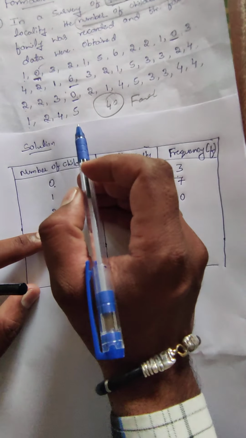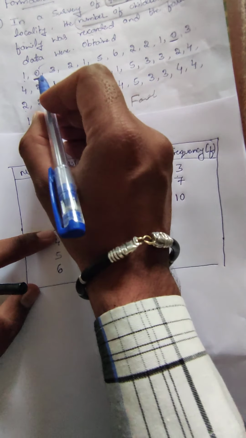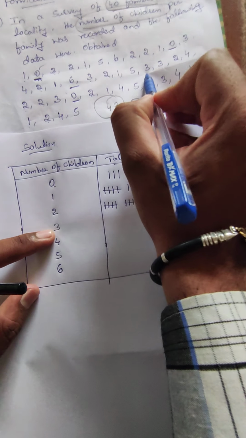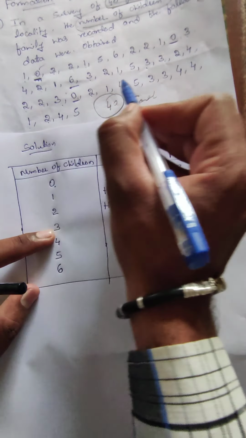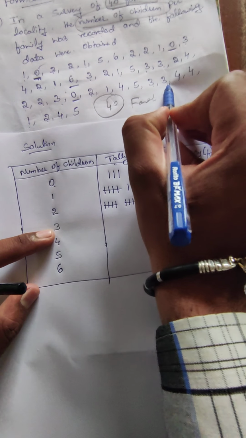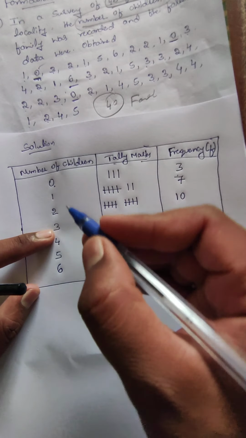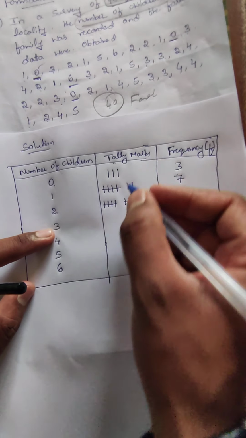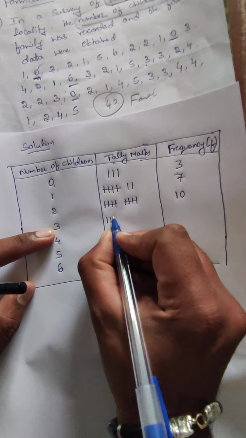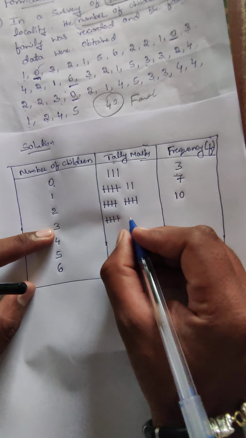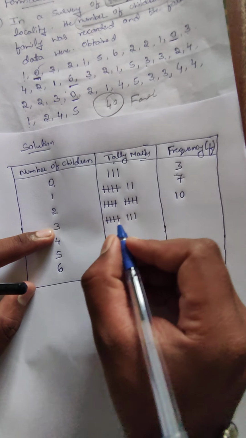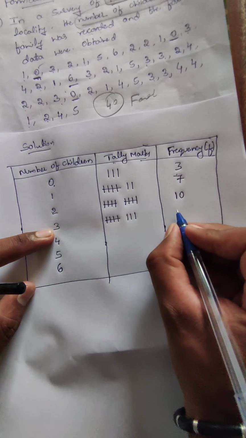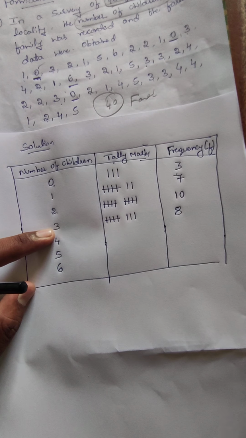How many times is 3 repeated? 1, 2, 3, 4, 5, 6, 7, 8. So 3 is repeated 8 times, and the tally marks value is 8.